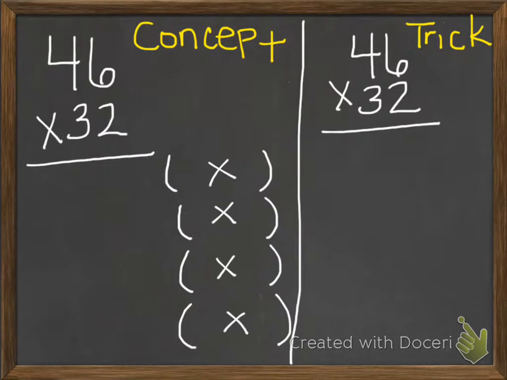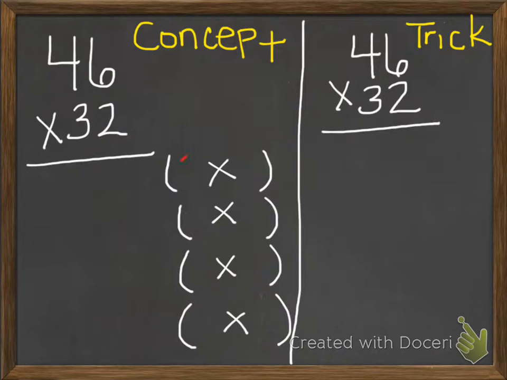When I look to the left, I see a 4 and a 3. The 4 shows that I have 4 tens to go with my 6 ones. And then the 3 shows that I have 3 tens to go with my 2 ones. We always start with the lowest place value when it comes to multiplication. So we'll start with the 6 and the 2.